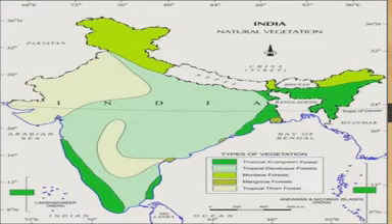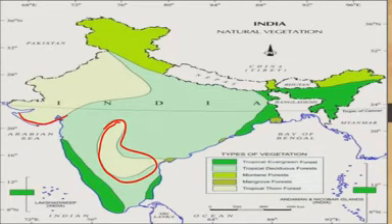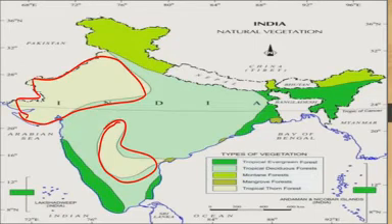See the area of tropical thorn forest here in our country. Desert area, arid land. Okay, I hope you understand.